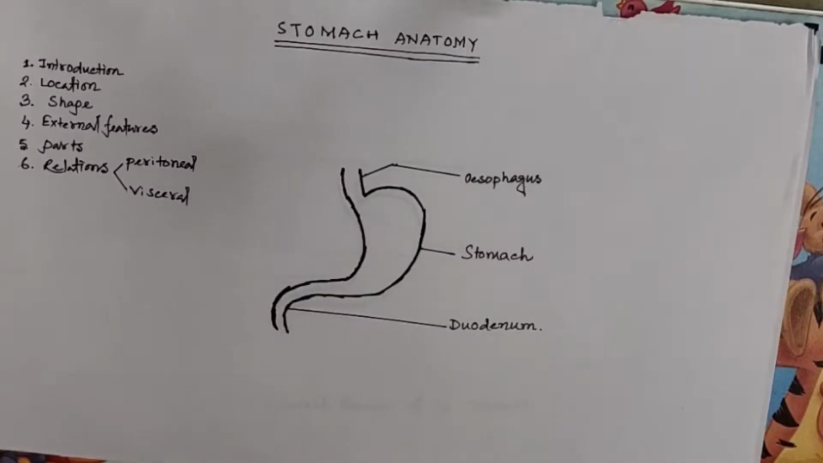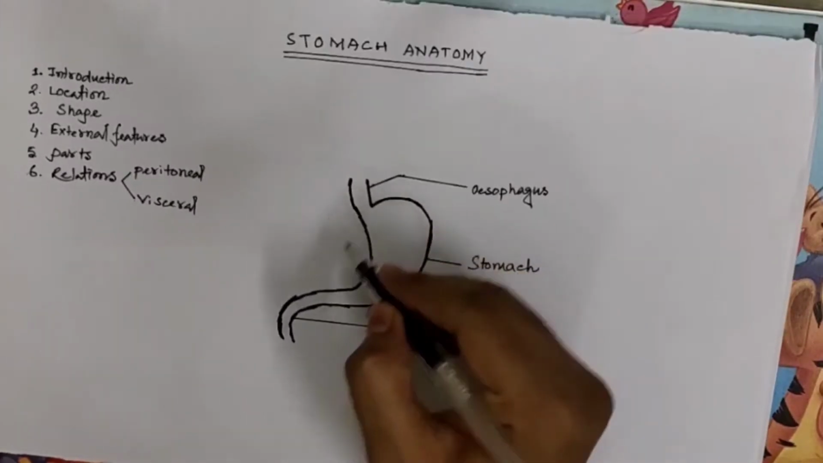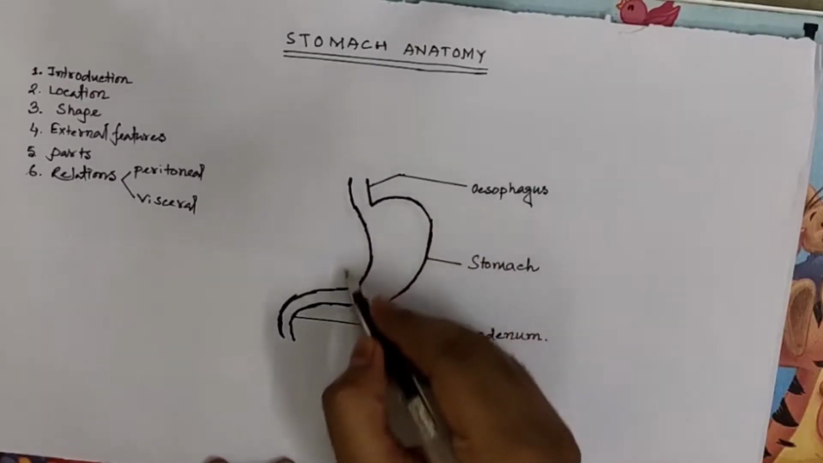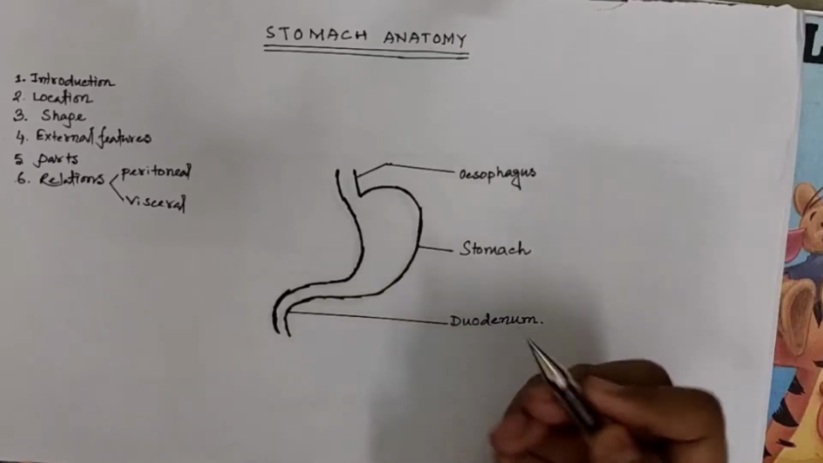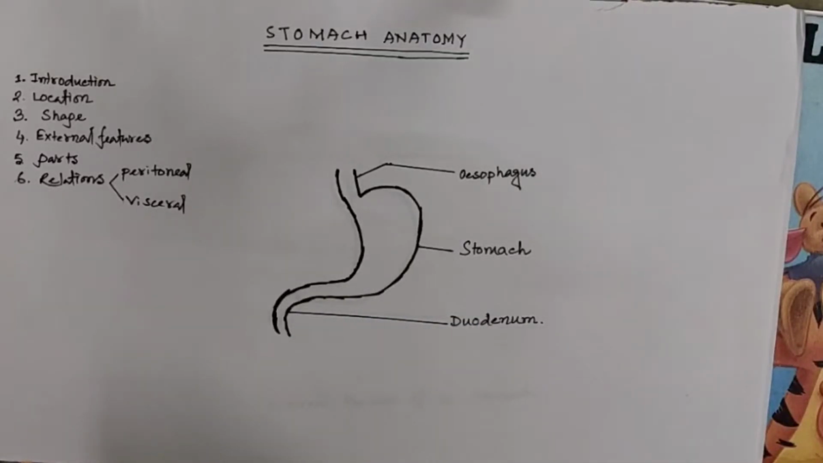Our topic of discussion today is the anatomy of the stomach. The stomach is the widest and most distensible part of the alimentary canal between the esophagus and the duodenum. As you see here, this is the esophagus and this is the duodenum, and the stomach is situated in between them. The stomach acts as a reservoir of food and helps in digestion of carbohydrate, protein and fats.